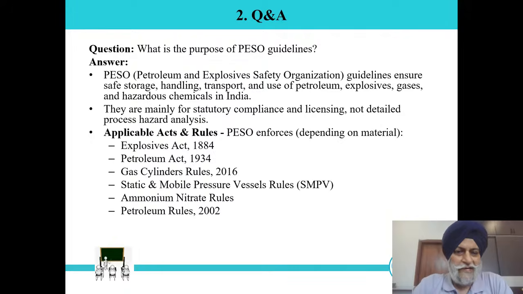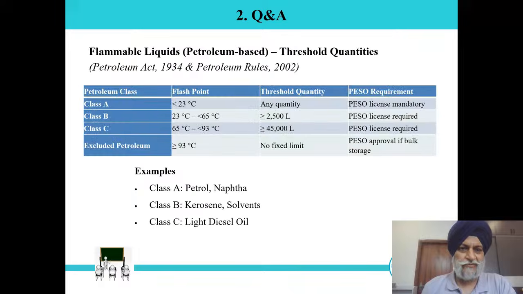So basically, the applicable acts and rules under PESO are the Explosives Act 1884, Petroleum Act 1934, Gas Cylinder Rules 2016, Static and Mobile Pressure Vessels Rules (SMPV), Ammonium Nitrate Rules, and Petroleum Rules 2002. You can find all these rules on the PESO website. So you can go to the website and you will find the acts and rules there. So please refer to the PESO website for detailed acts and rules.